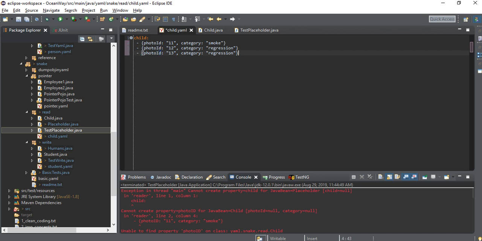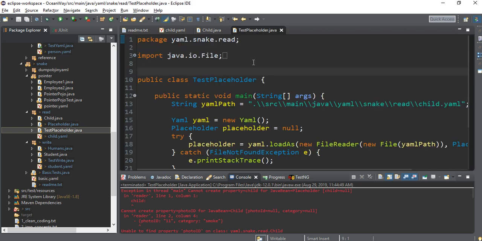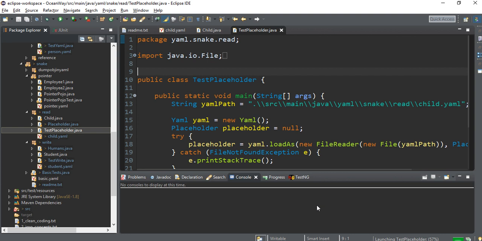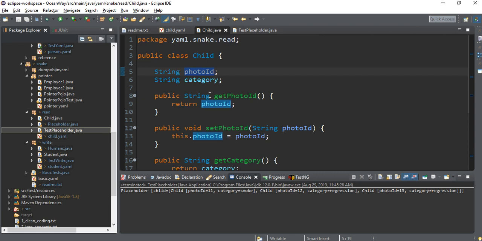The fantastic thing in YAML is that it is actually mapping a normal YAML file with the Java code. It is bridging the gap. So now the mapping is correct. Let me run now. It should run, right? See, the code has been run. So what we have done, I will show you. So this is clear, right?